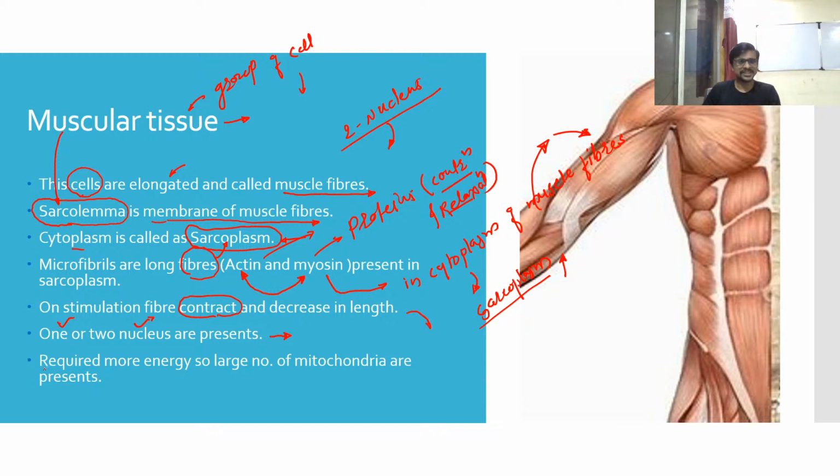The muscle cell requires more energy, so a large number of mitochondria are there. We know that there are few cells in our body which contain a large number of mitochondria. One is your muscle cell, and second, I can write here, a sperm. Sperm also require more mitochondria, because the sperm wants to travel the complete track from the uterus to the ovary. We know the arrangement of the female reproductive tract, it's like this, and the pipe.